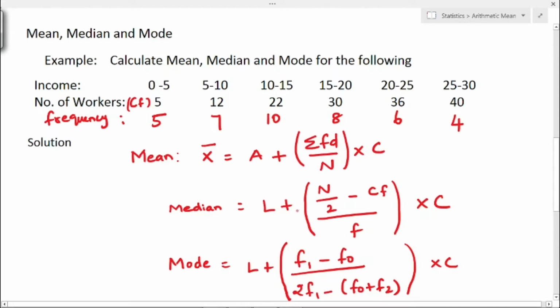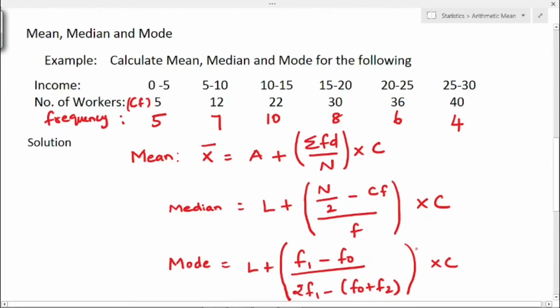Next formula for median, L plus N by 2 minus CF divided by F into C. This L is nothing but lower limit and N is total frequency and CF is cumulative frequency. F is frequency of median class and C is class interval.